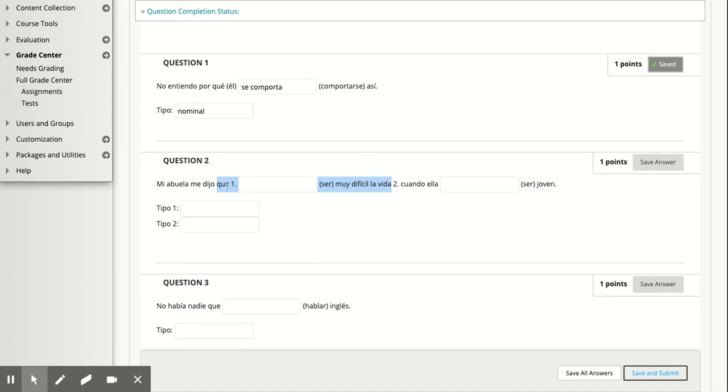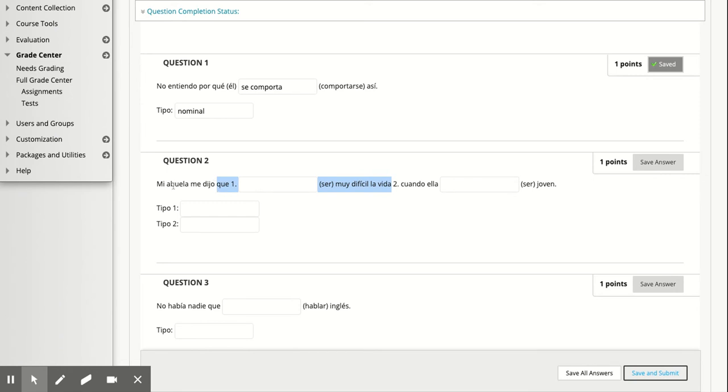Is it functioning as a noun clause, an adjective clause, or an adverb clause? All right. So remember, if it's functioning as a noun clause, then it's either functioning as the direct object or the subject of a verb. If it's an adjective clause, it's functioning as an adjective. It's describing a noun. And if it's functioning as an adverb clause, then it's describing something about how the verb happens. So usually adjective clauses are going to be right after a noun. This is after a verb, so it's probably not an adjective clause. We can get rid of that one.